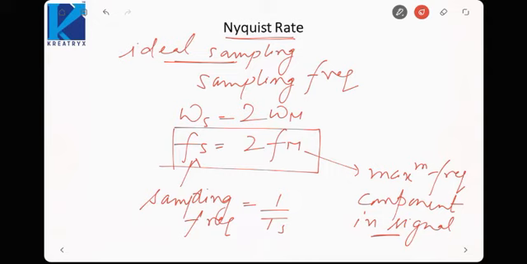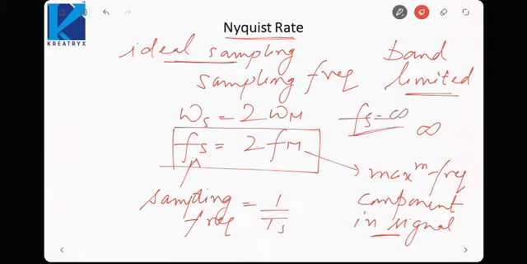That means the maximum value of frequency that exists in the signal. One thing that you must always remember is that the signal should be band limited. Band limited means that it must have an upper bound on the frequency. Its frequency components should not go up to infinity. It should have a particular frequency beyond which it does not possess any frequency components. Then only it can be sampled. Otherwise, if the maximum frequency in the signal is infinite, the sampling frequency requirement would also be infinite, and that is not possible. We cannot generate infinite frequency, so the signal should always be band limited.